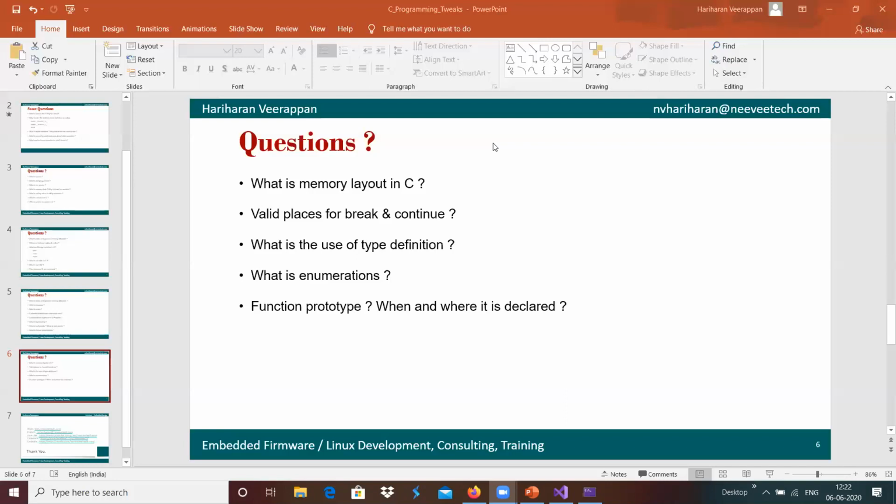Break, for example, if we are done with that and we want to exit from that particular loop, we can use the break keyword.